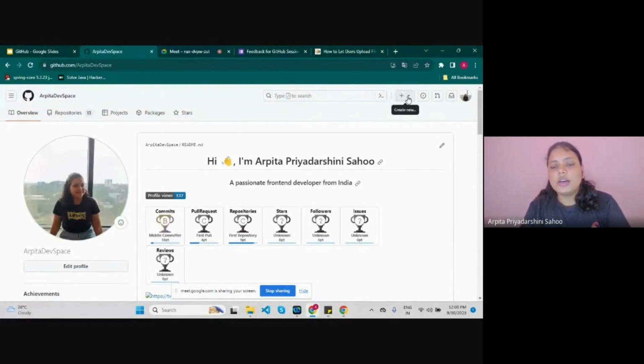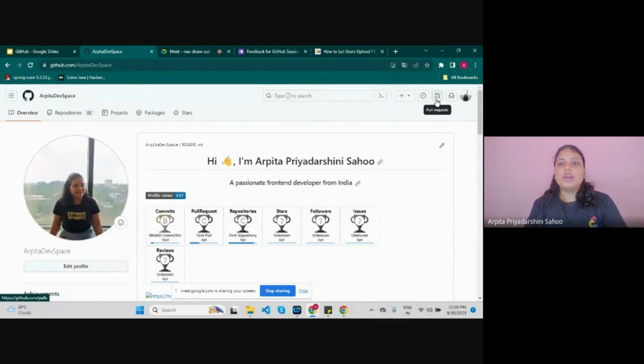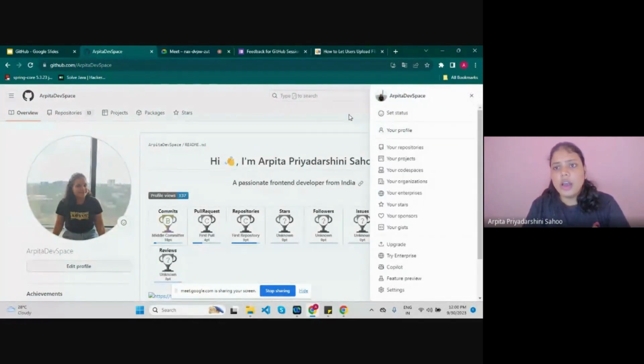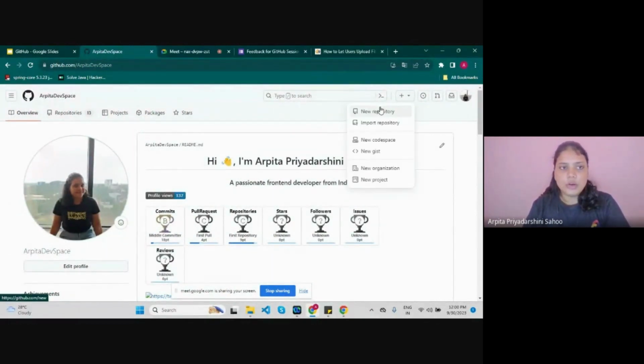Here is the plus icon. You can see new repository, import repository, codespace, new, anything. Here are the issues, any issues about Git you can post here. Pull request. This pull request is about merging, and we'll talk about it when we learn branches. And yes, this is your account. And so we are going to create a new repository.